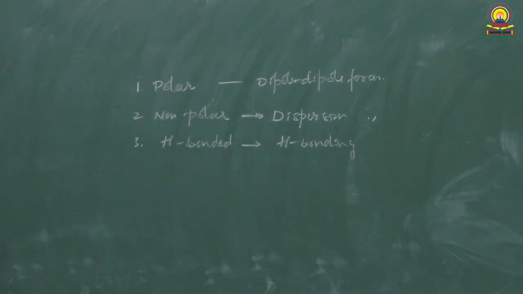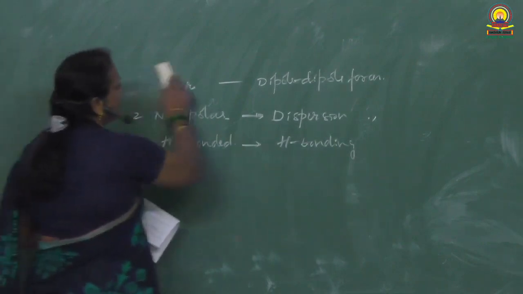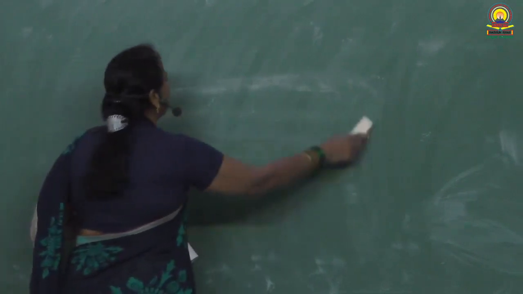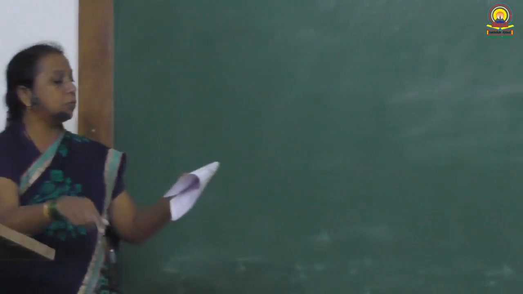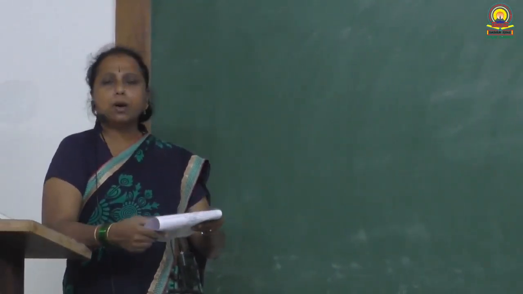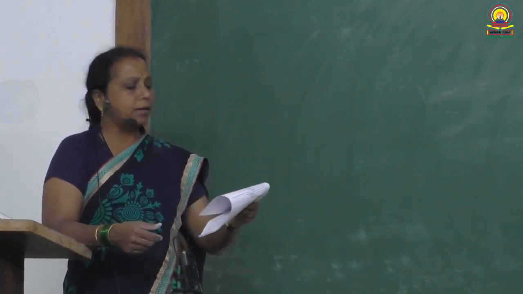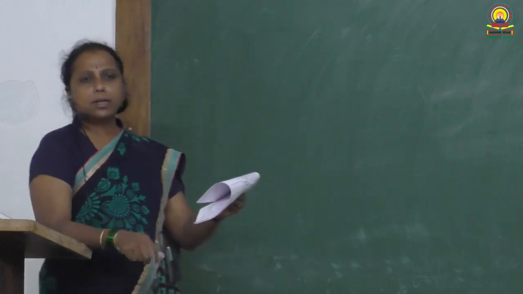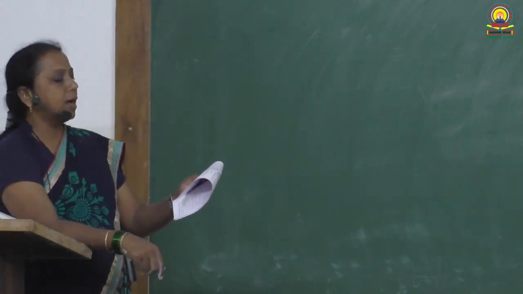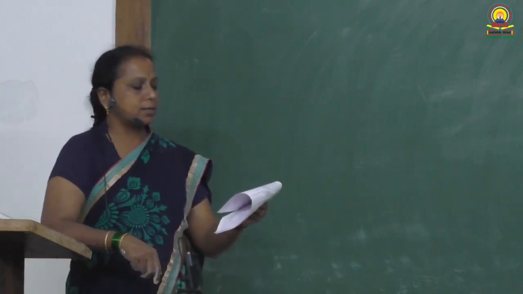Differentiate covalent and polar molecular solids. Covalent solids contain, you all know, covalently bonded atoms as constituent particles, whereas in polar molecular solids, molecules are present as constituent particles.